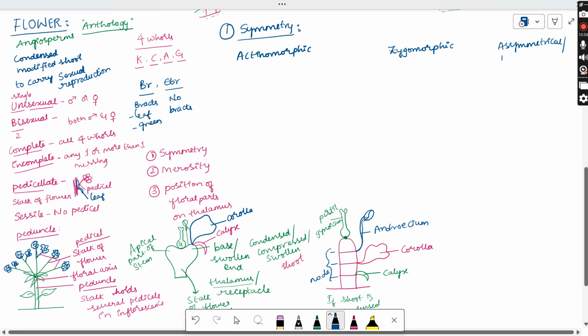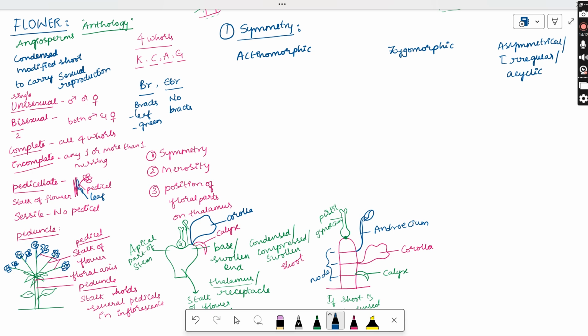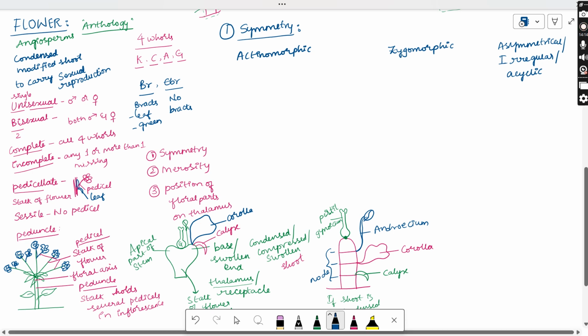These asymmetrical flowers are also called irregular type of flowers or acyclic type of flowers, which means they are not showing any symmetry. The flower is in such a way that whatever the direction you cut it, you cannot get two equal halves. That type of flowers are called asymmetrical flowers. Examples are Opuntia and Canna. These flowers, however you try to cut them, you cannot divide into two equal halves. They are not showing any symmetry. Those are asymmetrical or irregular type of flowers.